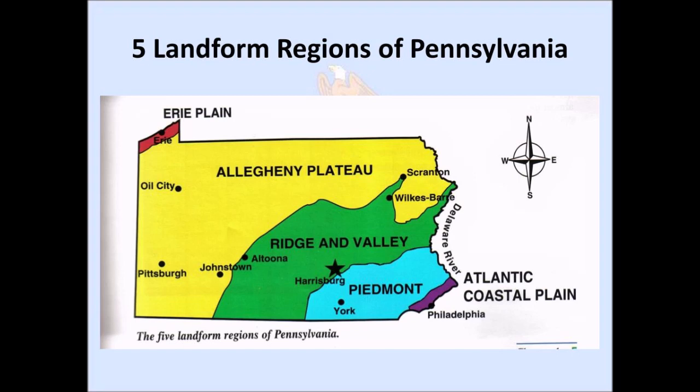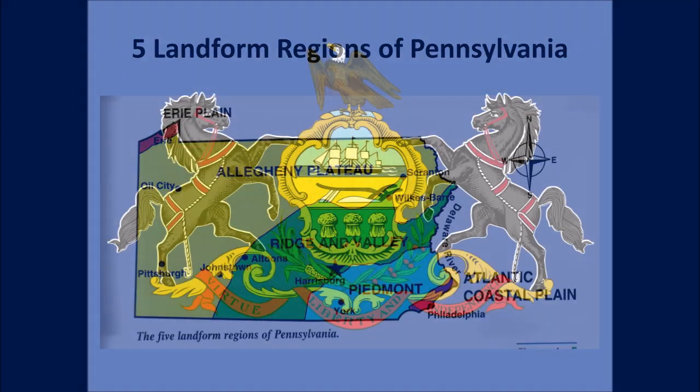Next, there is the Appalachian Plateau. Located in the northern and western portions of the state, it is by far the largest region, consisting of roughly 50% of the state's total land area. Mount Davis, Pennsylvania's highest peak, is located within this region. The eastern end of this region, near the border with the state of New Jersey, comprises a ridge which forms part of the end of the Appalachian Mountain Range. Lastly, there is the Erie Plain, the smallest region. This region is well suited for grape growing and is home to many wineries.